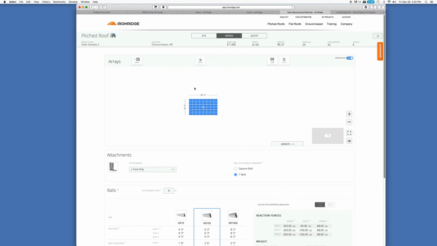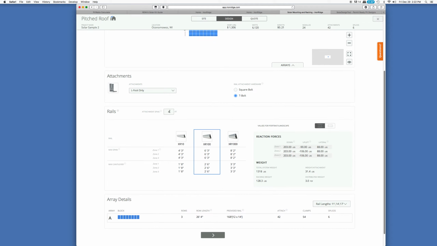Now there's numbers here, and these are based on essentially the relative strength of the rails, but you have to keep in mind too, there's already some information created from those wind loads, the snow load, some other information we've already put in the system. And what you want to do is tell the system how far apart you want your attachments to the roof to be. And that's going to depend on how your roof is built. For example, on mine, because I have a standing seam metal roof, I can only attach where those metal seams are.